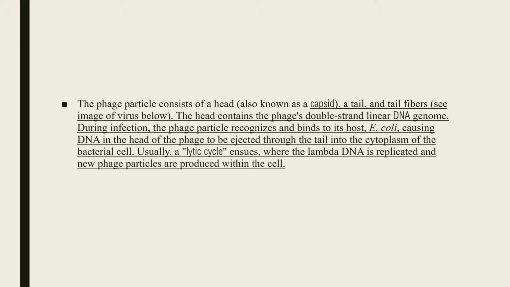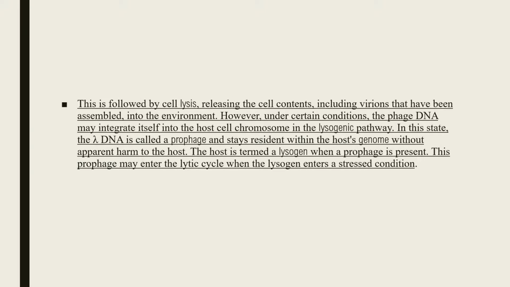Usually, a lytic phase ensues where the lambda DNA is replicated and new phage particles are produced within the cell. This is followed by cell lysis. A virion cannot leave the cell without causing the lysis of the cell. However, under certain conditions, the phage DNA may integrate itself into the host cell chromosome, that is a lysogenic pathway.